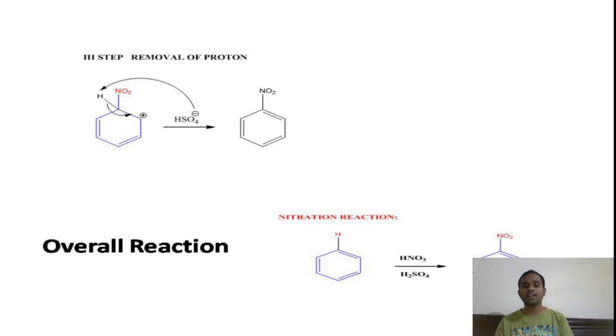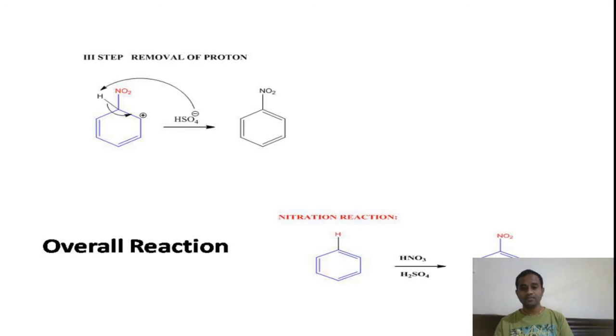This is the overall reaction. That is, the H plus is replaced by NO2 plus. That means one electrophile is replaced by another electrophile. The H plus electrophile is replaced by the NO2 plus electrophile. Here this is an electrophilic substitution reaction. The characteristic reaction for benzene is electrophilic substitution. Due to the presence of excess electrons on the benzene ring, it will always try to attract the electrophiles towards itself. So benzene will always undergo electrophilic substitution reactions.